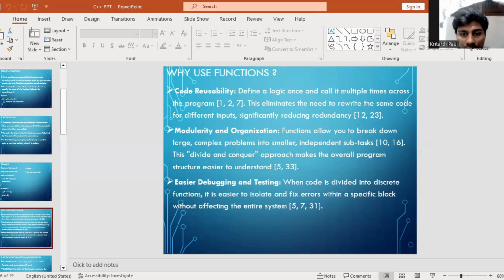Modularity and organization. Functions allow you to break down large complex problems into smaller independent subtasks. This divide and conquer approach makes the overall program structure easier to understand, and easier for debugging and testing. When code is divided into discrete functions, it is easier to isolate and fix errors within a specific block without affecting the entire system.